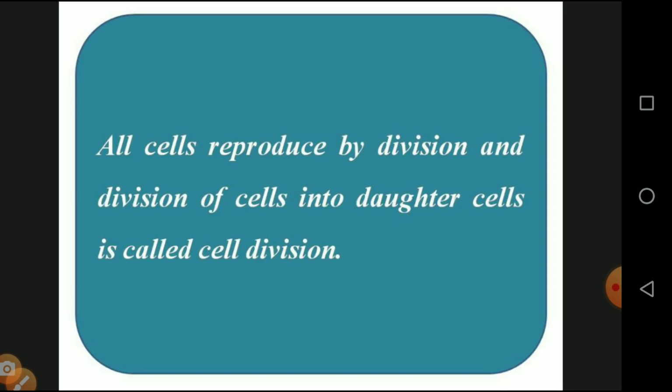All cells reproduce by division, and the division of a cell into daughter cells is called cell division. So reproduction by division means the organism gets divided into two organisms, and again the division of the cell produces daughter cells, in a continuous division. So there is no death of the parent cell; that is called cell division.